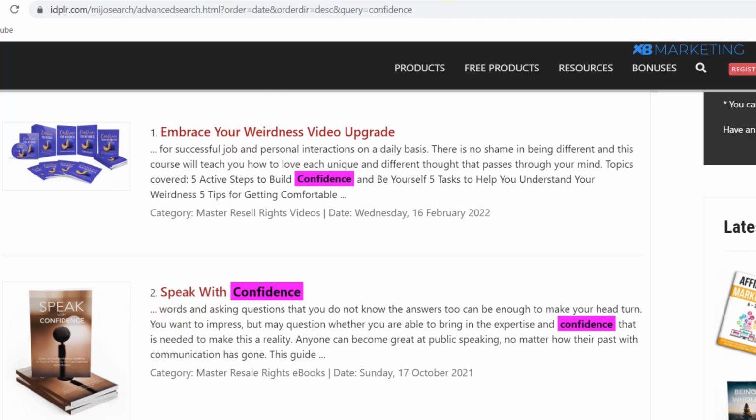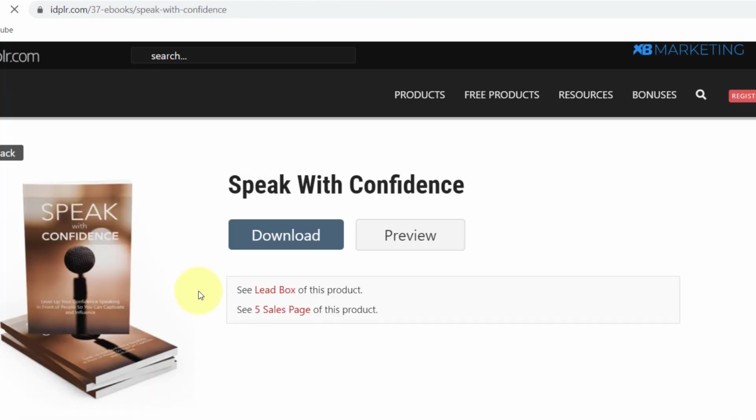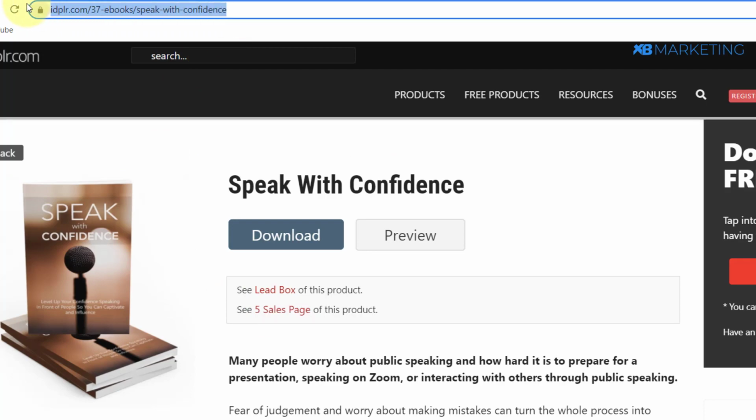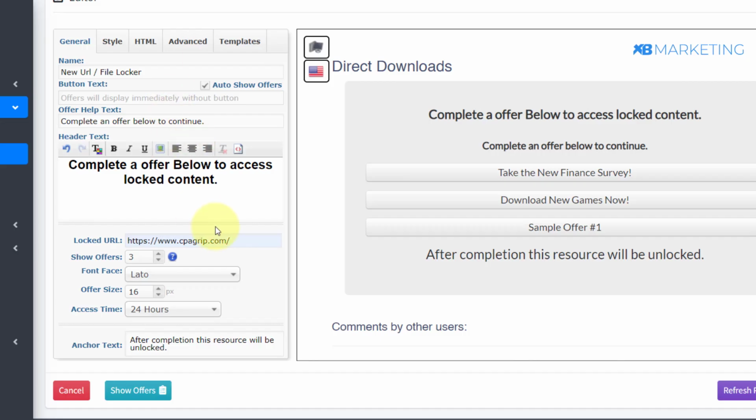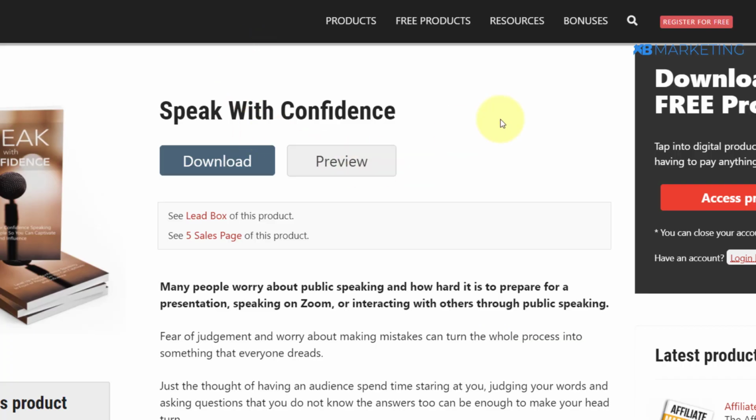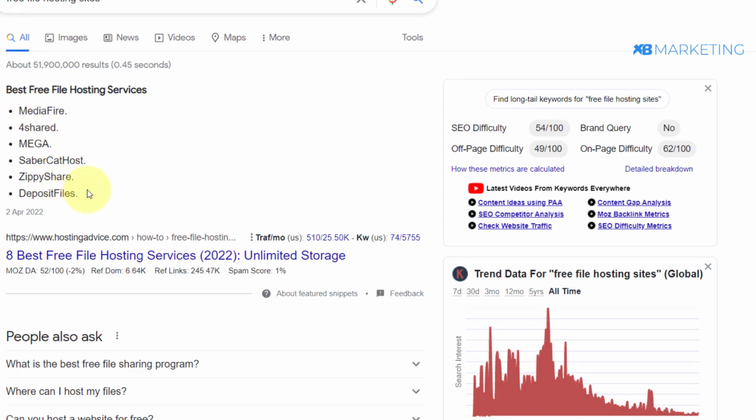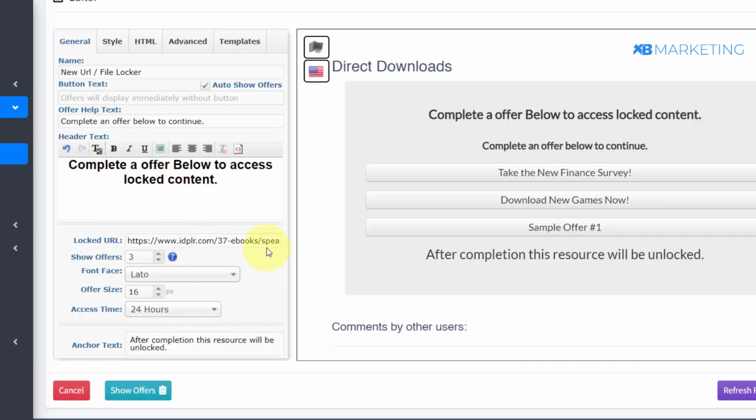So all you just basically need to do is click on this. So once you click on this right here, you can just basically copy this link right here and you can paste it in CPAGrip like this. Okay, so all you just need to do is complete your CPA offer and they will be redirected to download this PLR product. Or you can just download the PLR product yourself, and like I said, you can host it on any of these file sharing websites and grab the link and just paste it in your CPAGrip account. So basically that is all you need to do to create a content locker.